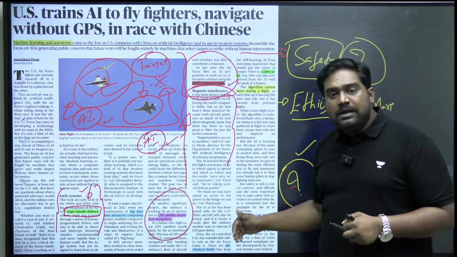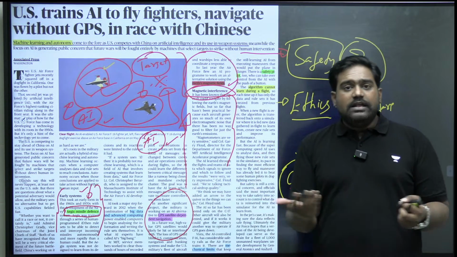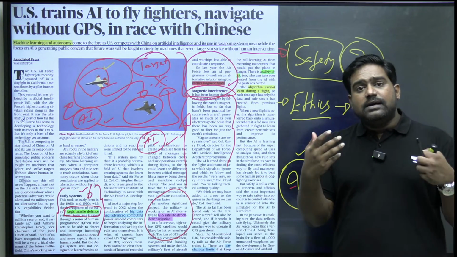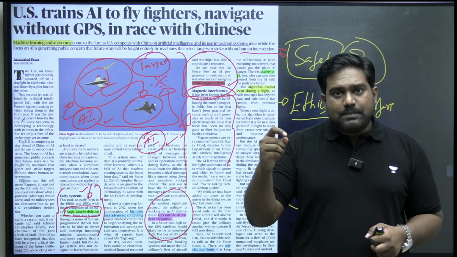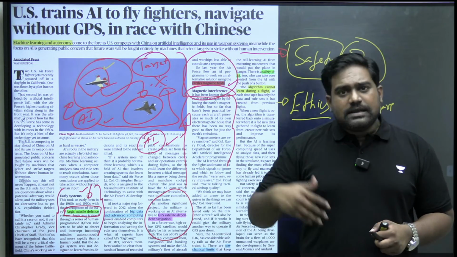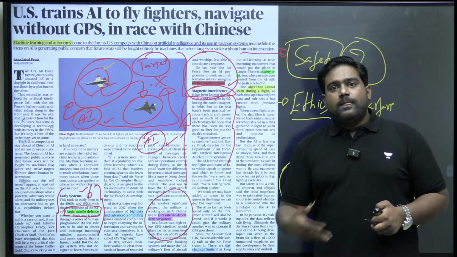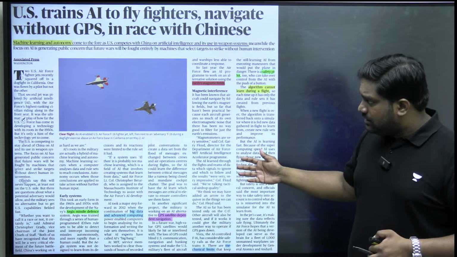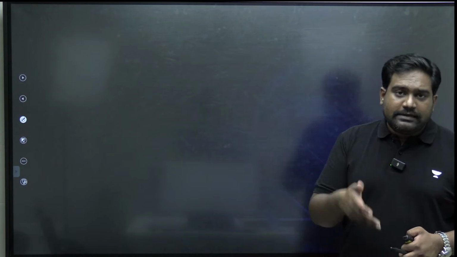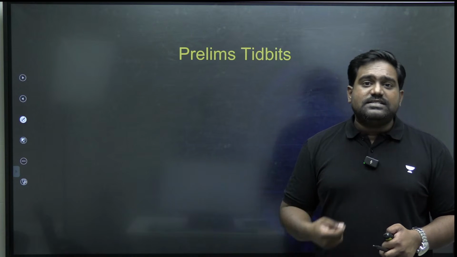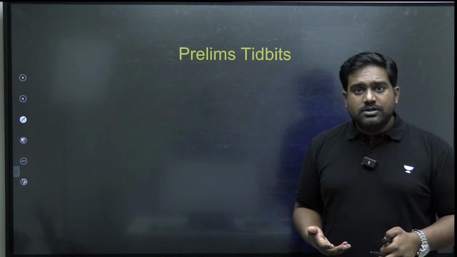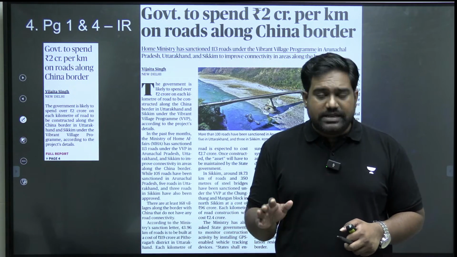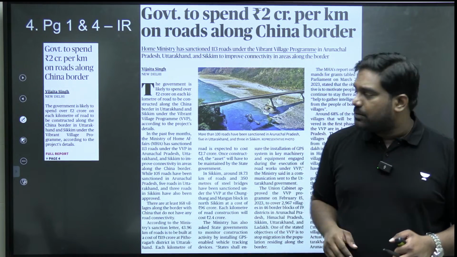So such limitations have been built into the system, but still there are many risk factors which are of course present that raise concerns about safety and, more importantly, the ethical question of using AI weapons in actual wars. So we are getting towards that future, that is for sure, but how will we address these issues? That is the question. So it's a very interesting, very important article according to me. This could again be a potential essay topic as well. An entire essay can come on this. So please be aware of these recent developments that are happening. The F-16 being flown through an AI algorithm is indeed revolutionary. It's groundbreaking. That's why it's a very important topic.